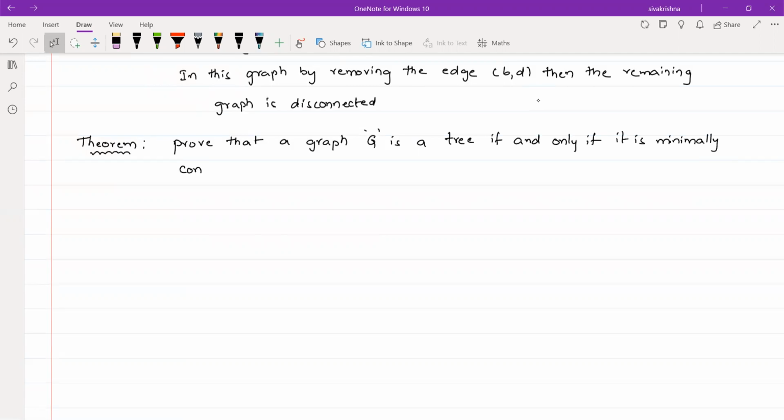So this is an if and only if theorem. We have to suppose one part and prove the next part, and conversely we have to suppose the second part and prove the first part. Okay. So coming to the solution for a proof.